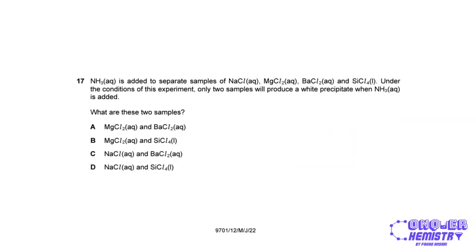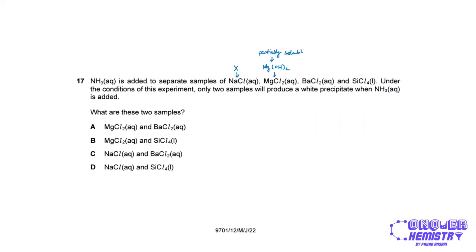Ammonia is added to separate samples of these chlorides, right? And it says over here that only 2 samples will produce a white precipitate when this happens, right? So the thing is that if I were to add aqueous ammonia to sodium chloride, nothing will happen. If I add it to magnesium chloride, what happens is that magnesium chloride is converted into magnesium hydroxide. And magnesium hydroxide is only partially soluble.